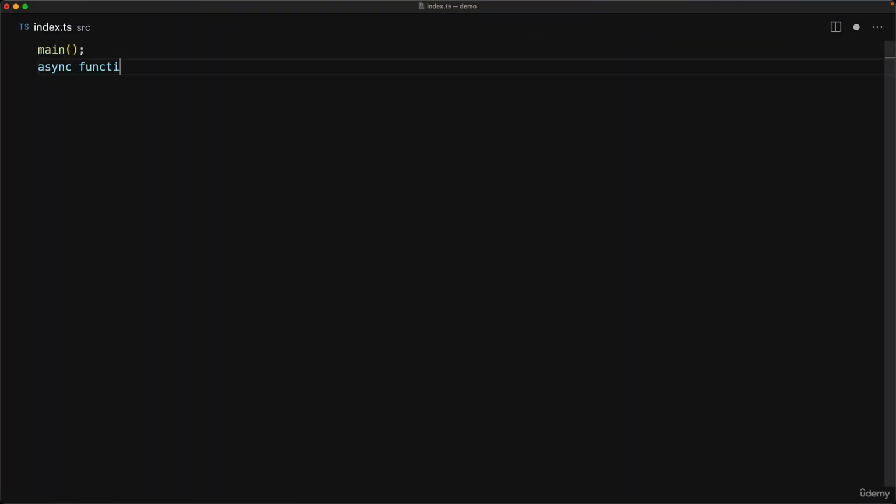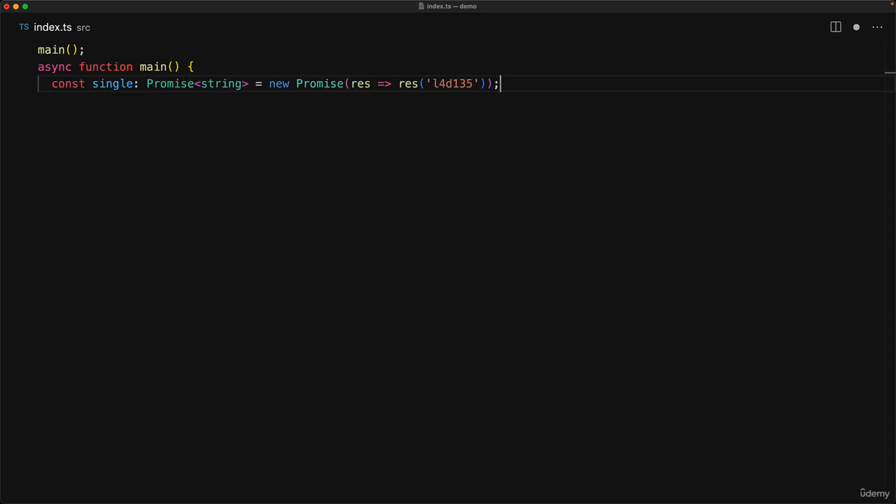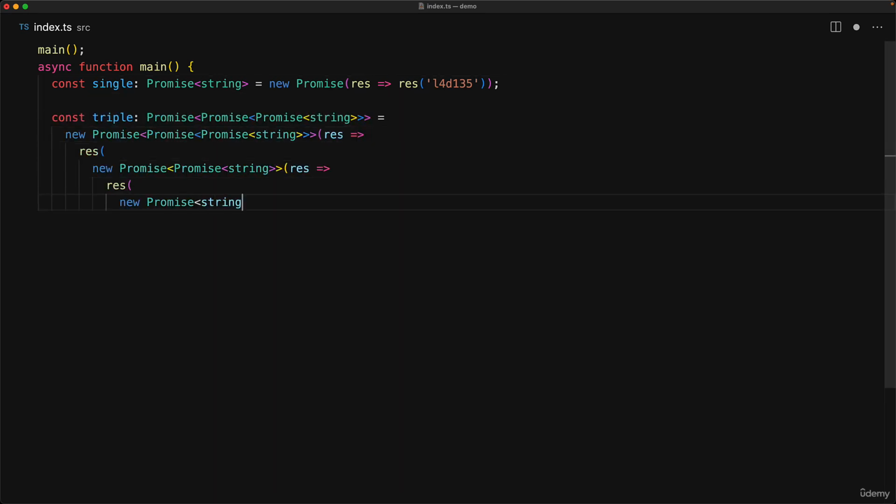To demonstrate an interesting behavior of the await keyword within JavaScript, we have a simple async main function, and within that we create two promises. The first one is a simple promise around a string, which we resolve to the string "ladies" as a tribute to Beyonce, and then we have a promise of a promise of a promise of a string, which we will eventually resolve to Vin Diesel.